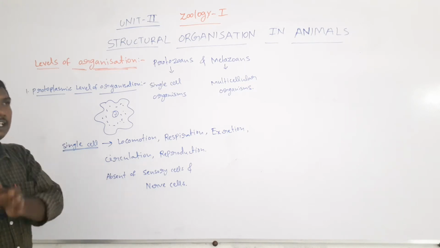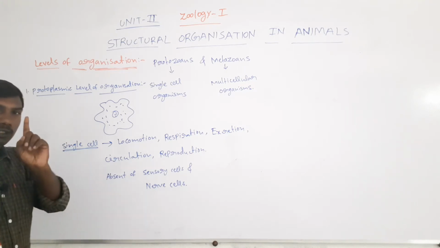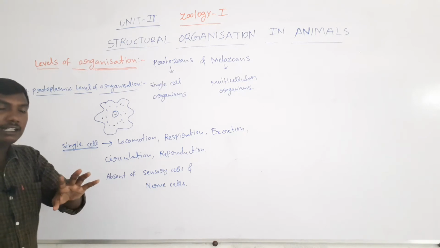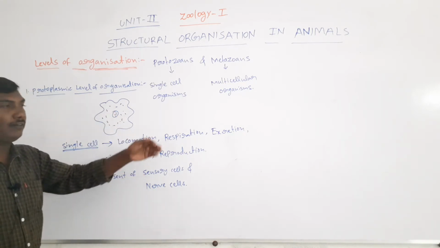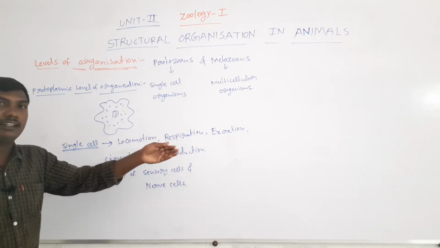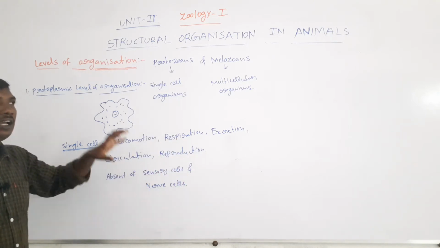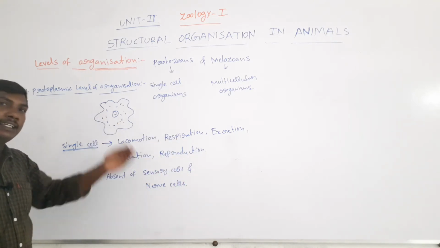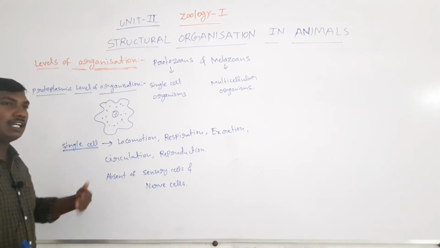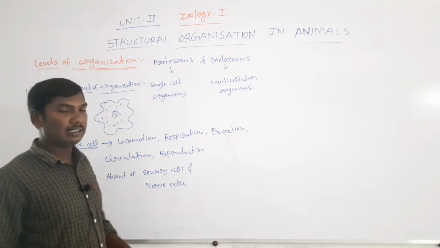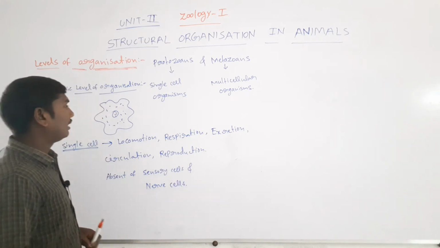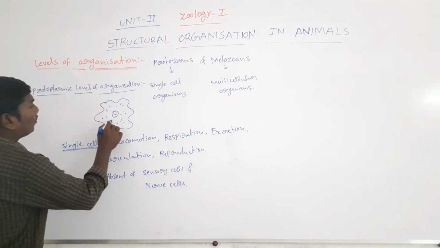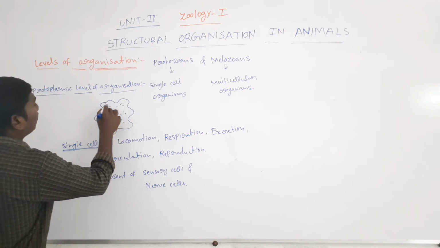The total body of a single cell organism is only one single cell. The single cell performs all the body functions: locomotion, respiration, circulation, excretion, reproduction. There is no sensory structure, no sensory function, and no nerve cells. Everything is present in the protoplasm.